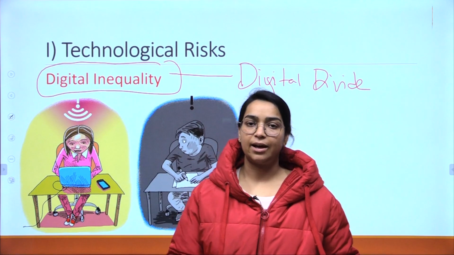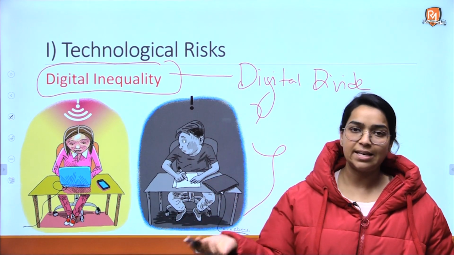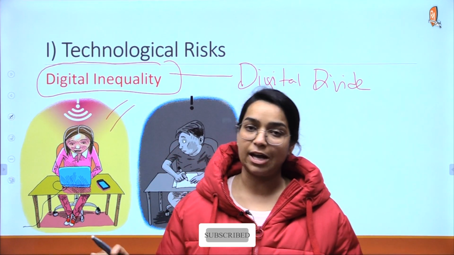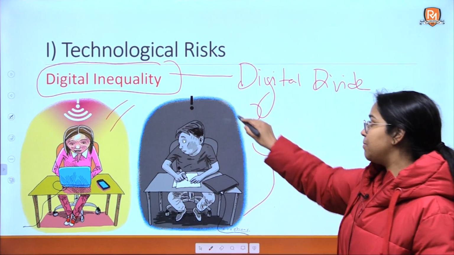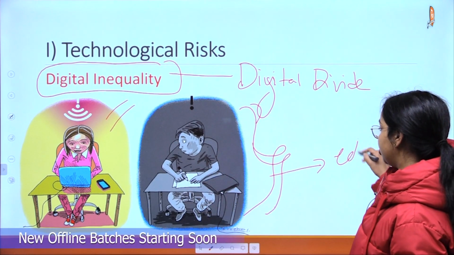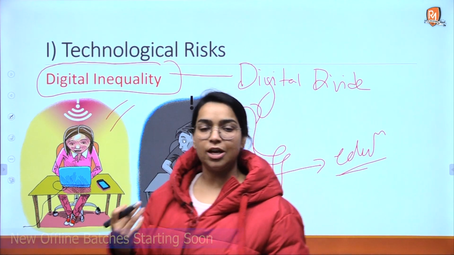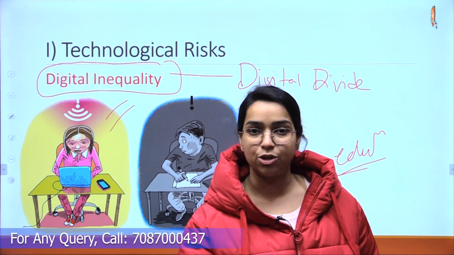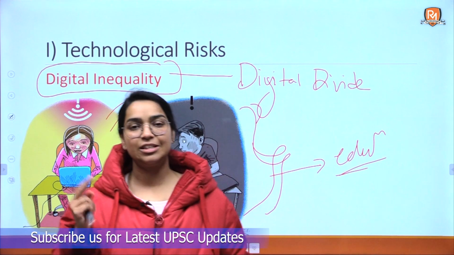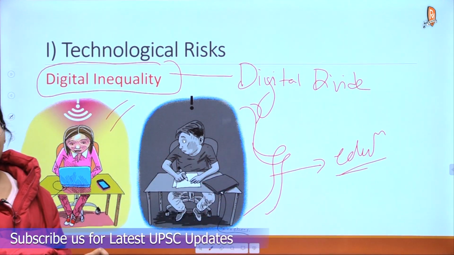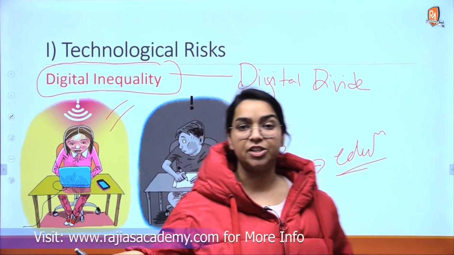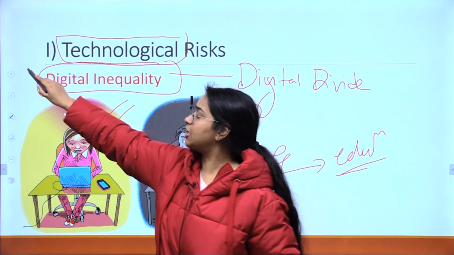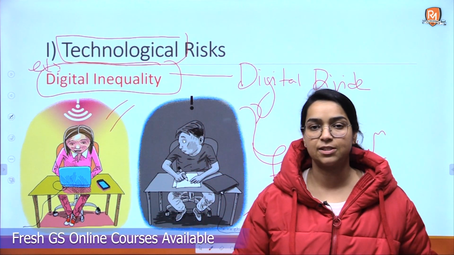हमने कोविड टाइम पे भी देखा है, while there are some children who can easily access digital education, high-end education in these difficult times, there are many children who have been left out of the education system just because they don't have that technology, smartphones or data, internet packages or electricity itself, to study in an online medium. So that is the kind of risk that technology puts in front of us. That is the first example of what technological risks the world can see.